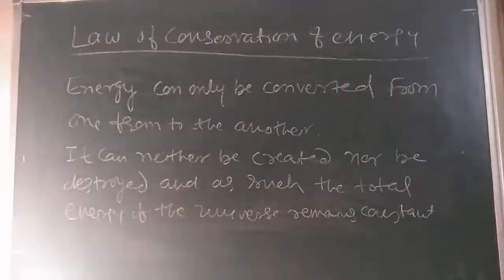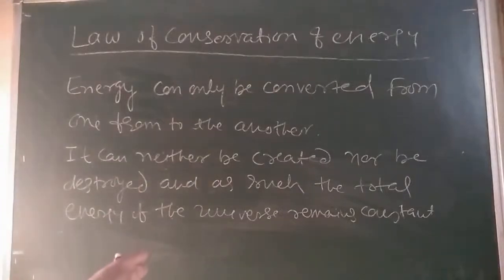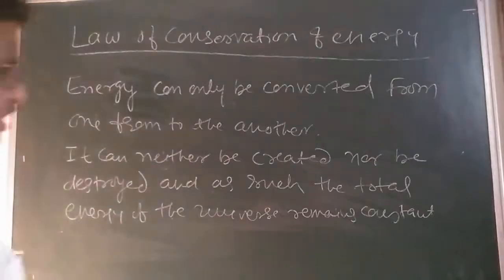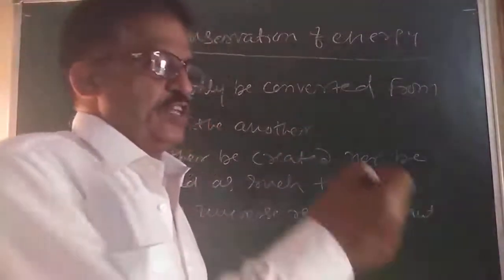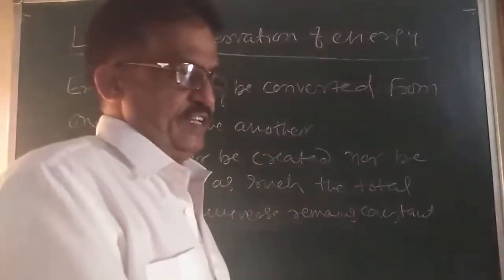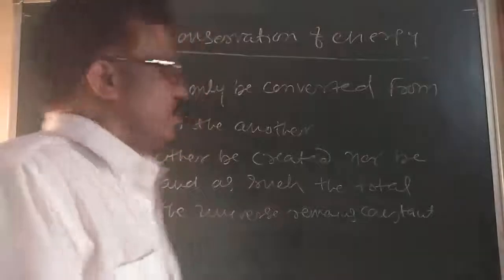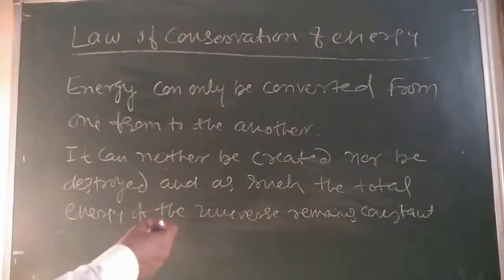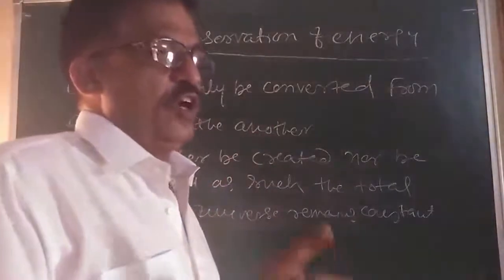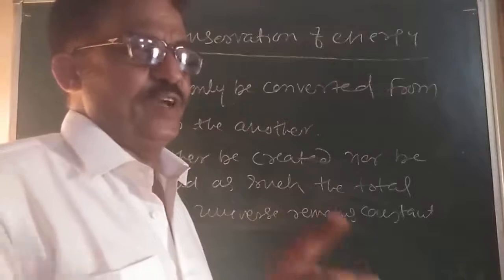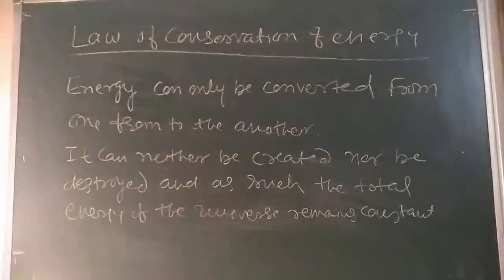Whenever measurement is possible, we have been able to prove that the loss of energy of one system is exactly equal to the gain in energy of the other system. जितना हमने लॉस किया है उतना हमने गेन कर लिया है. Is it clear? So I can say, my dear children, thus I conclude that energy is conserved. That is called the law of conservation of energy. So this conclusion is called the law of conservation of energy, or we can write in this form.